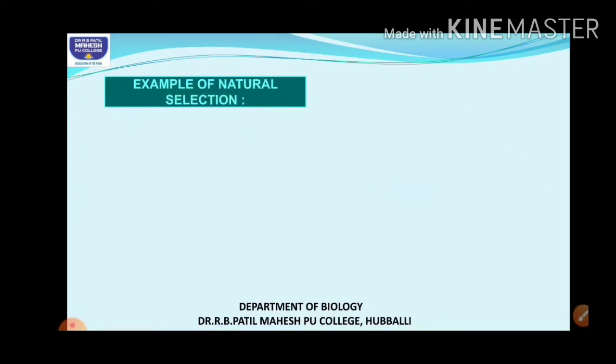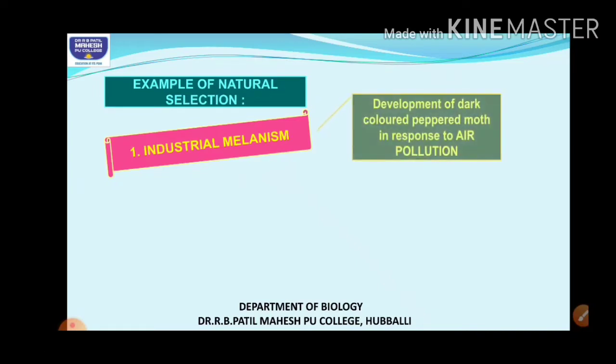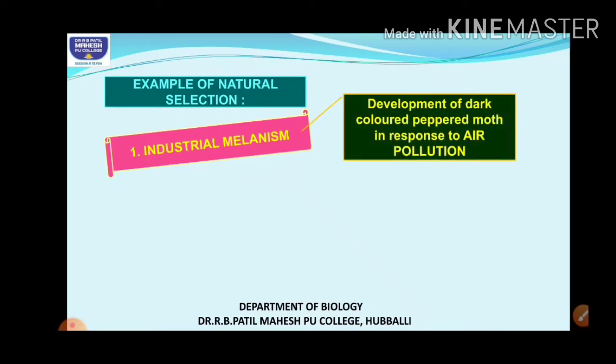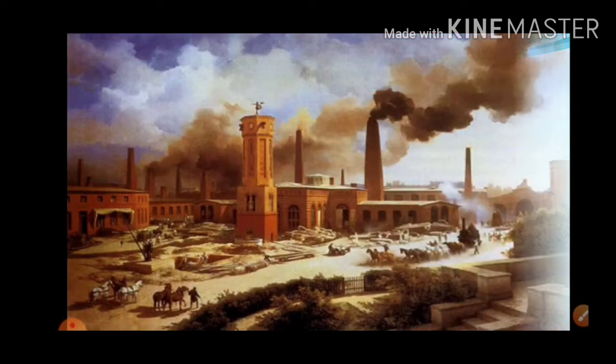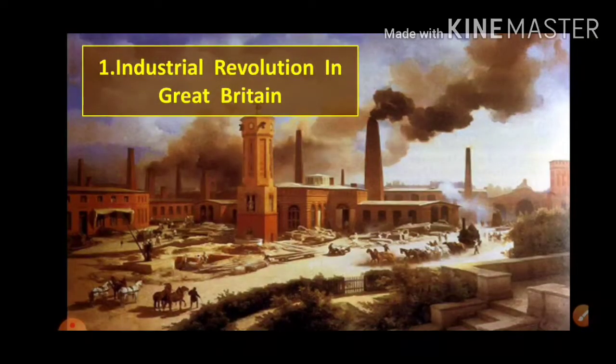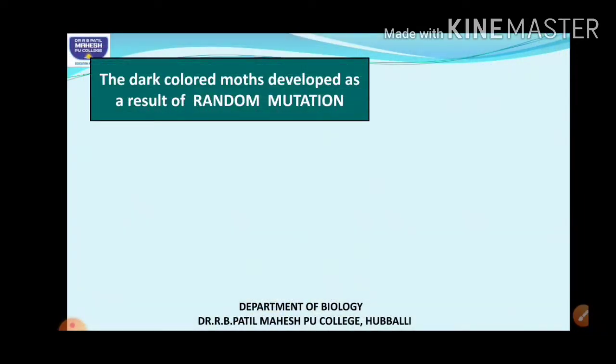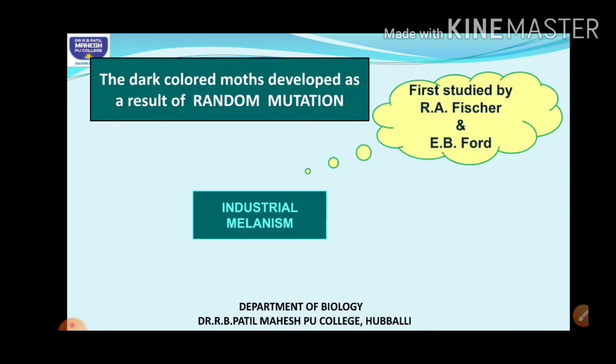One such example is industrial melanism, which says that there was development of dark colored peppered moths mainly in response to air pollution. This took place in Great Britain because of the industrial revolution there. The dark colored moths had developed mainly due to random mutation. So let us discuss this.